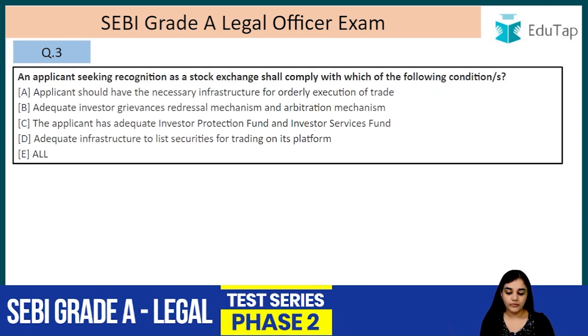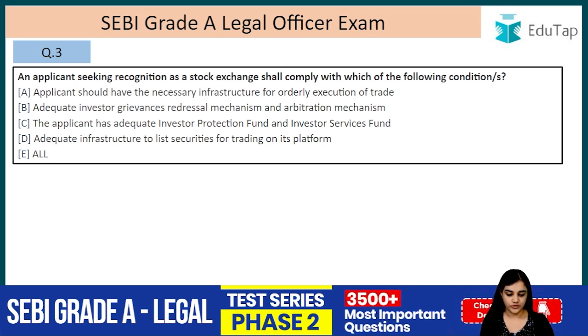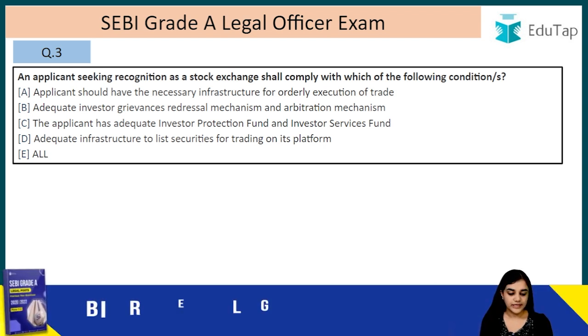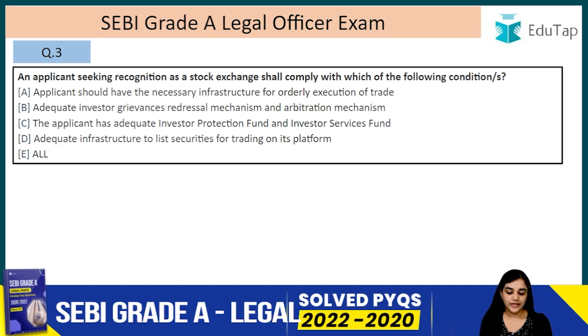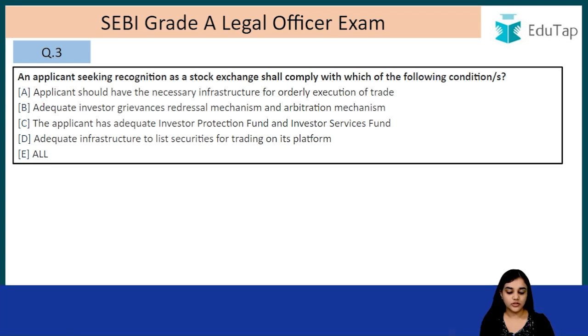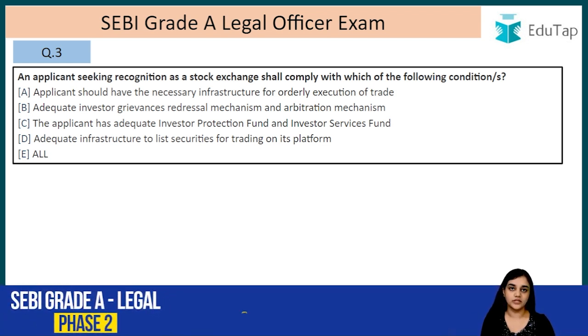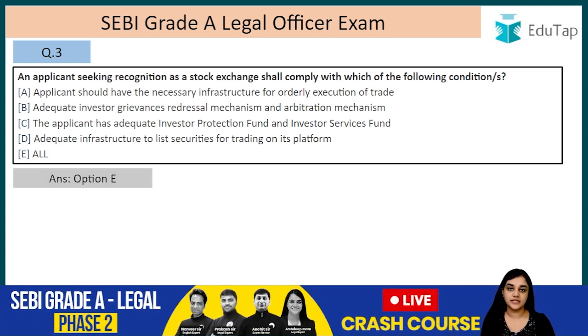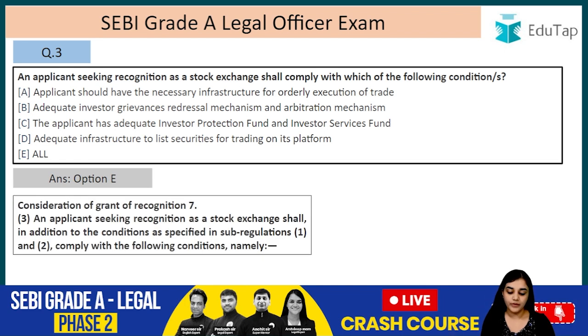Question number 3. An applicant seeking recognition as a stock exchange shall comply with which of the following conditions? Applicant should have the necessary infrastructure for orderly execution of trade, adequate investors grievances redressal mechanism and arbitration mechanism. The applicant has adequate investor protection fund and investor service fund, adequate infrastructure to list securities for the trading on its platform, or all. So the answer is E, that is all of these they are required.